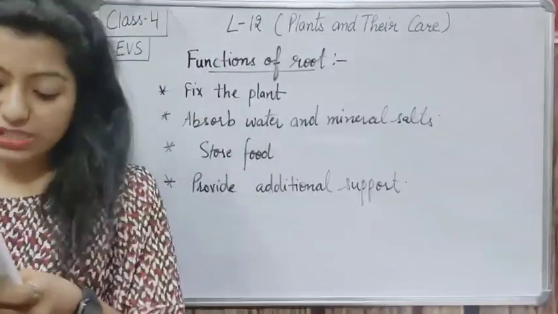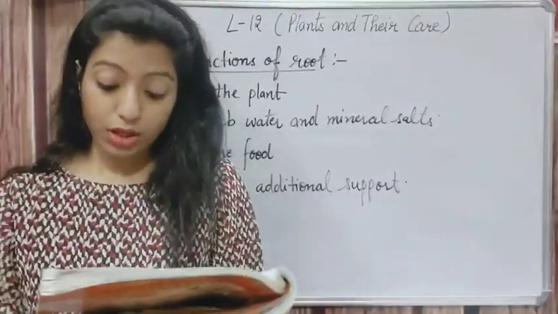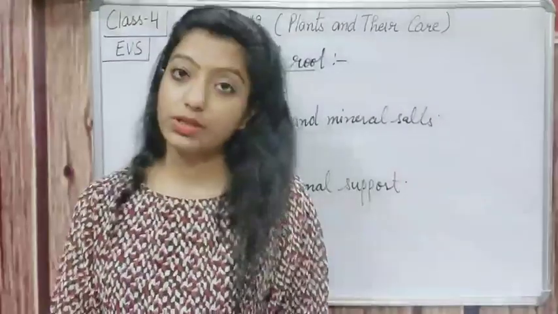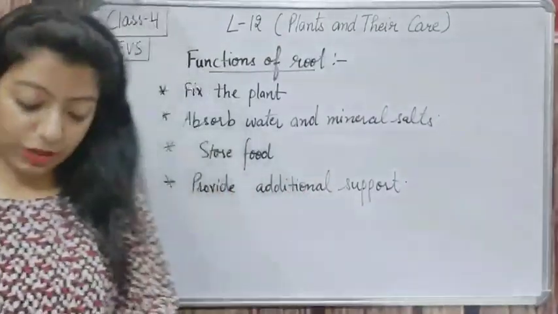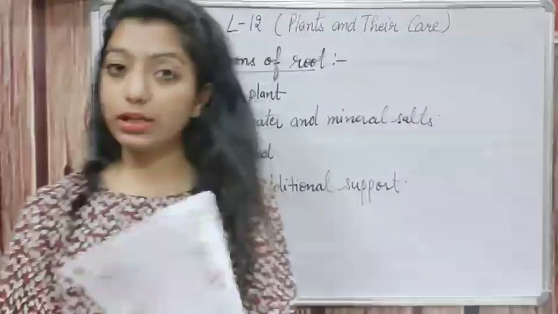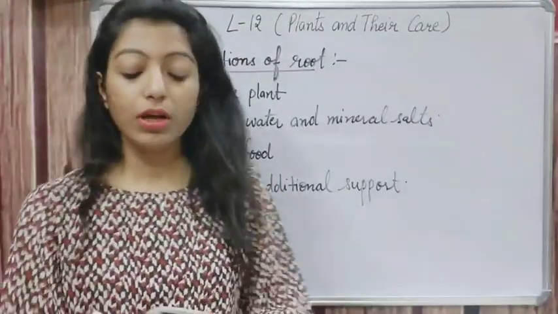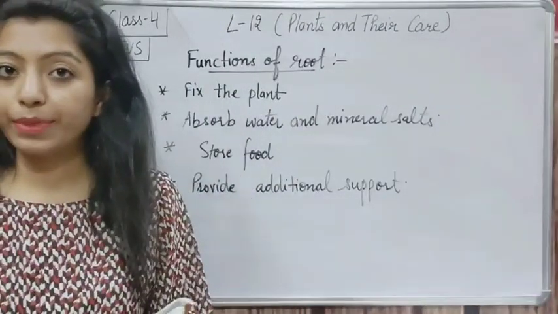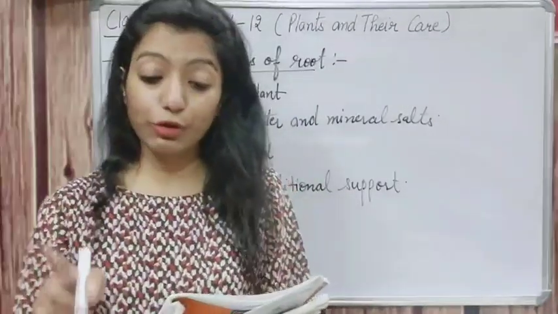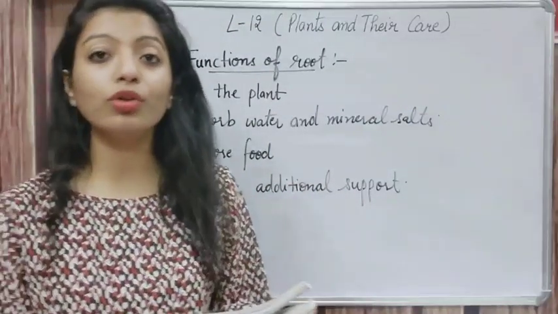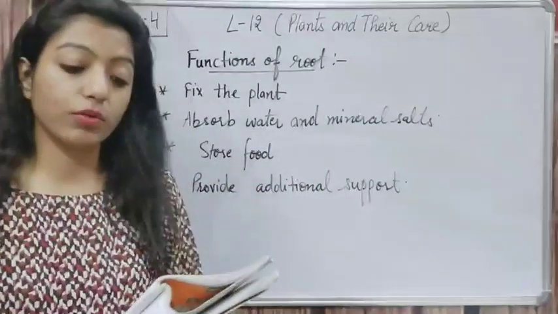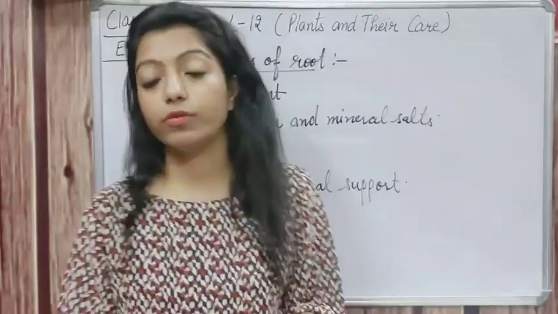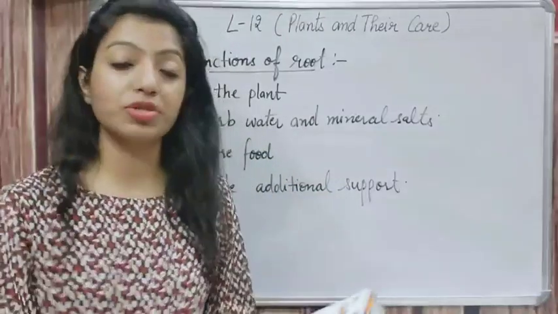Firstly, roots fix the plants firmly to the ground. This prevents the plant from being pulled out easily or blown away by the wind. Okay. So, first function is roots fix the plants firmly in the ground. Next is they absorb water and mineral salts from the soil. And these substances are needed for the growth of the plant. As you all know, minerals और water absorb करना बहुत ज़्यादा जरूरी होता है plants के लिए. Without water they cannot live, and minerals are almost their food also.